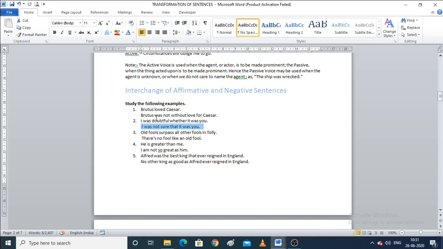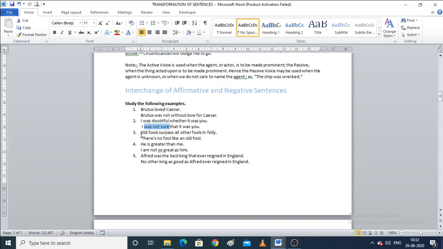Now the word doubtful is converted into not sure. So both mean the same, but there is still a difference in the type of the sentence, because the first one is an affirmative sentence and the second one became a negative sentence.